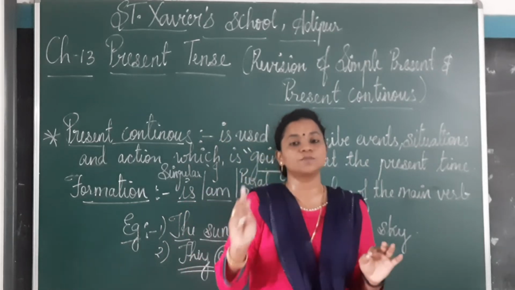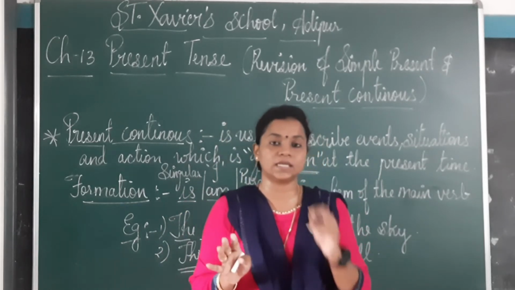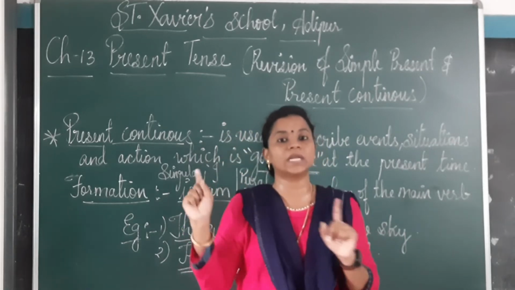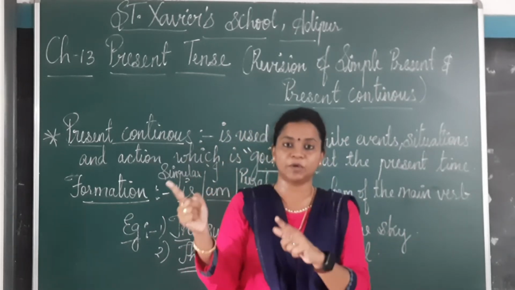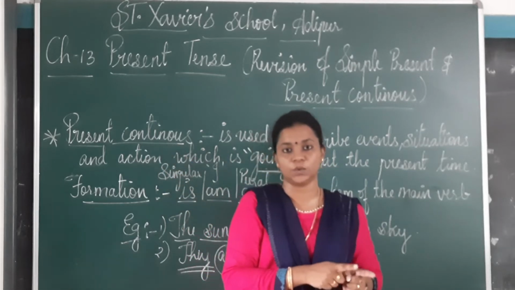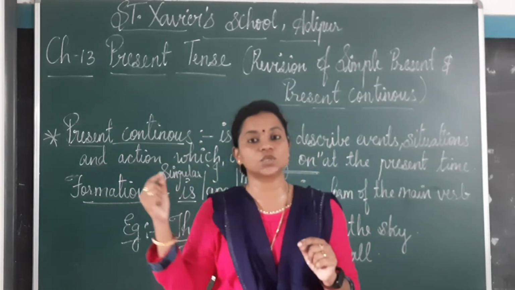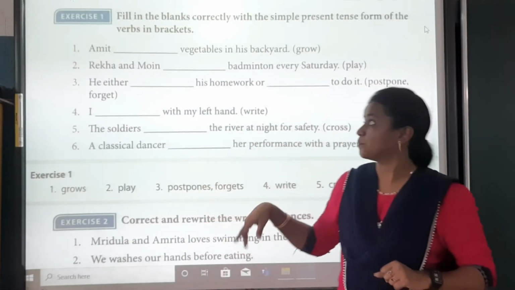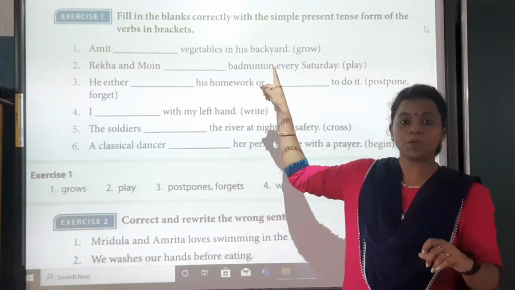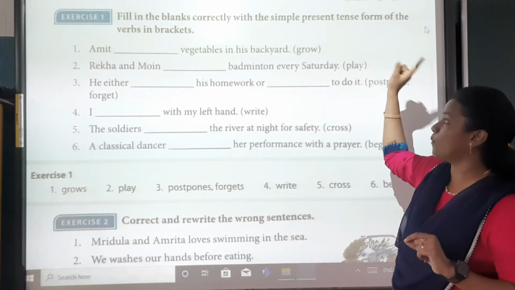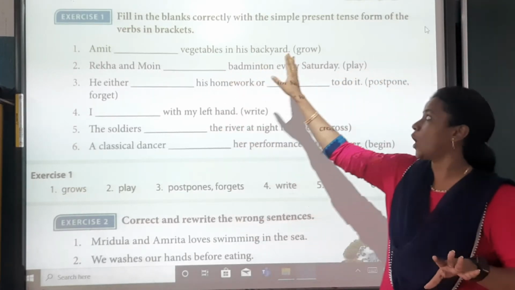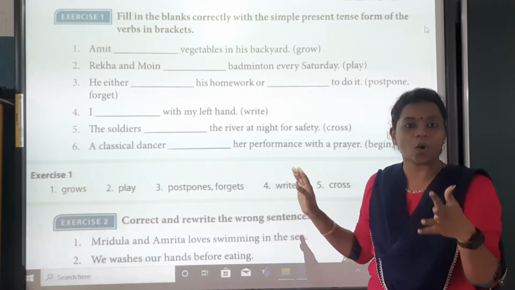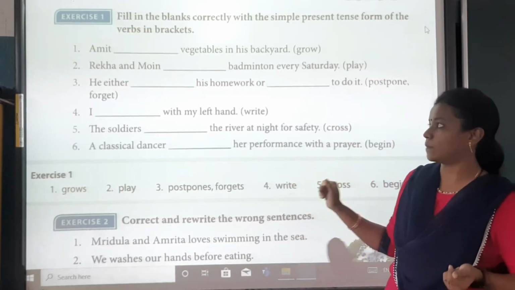Okay, so now let's move on to our exercise. Today I will give you exercises from 1 to 6, which will cover these two topics, that is simple present and present continuous. Okay students, so let's see our exercise. Exercise number 1. Fill in the blanks correctly with the simple present tense form of the verbs given in brackets. In brackets they have given us the simple present tense. We have to fill it according to the plural or singular subject.